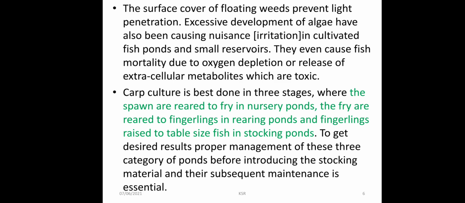Carp culture is best done in three stages, where the spawn are reared to fry in nursery ponds, fry are reared to fingerlings in rearing ponds, and fingerlings are reared to table size fish in the stocking ponds. To get the desired result in the proper sense, proper management is essential. For the three categories of ponds, different types of management are essential.